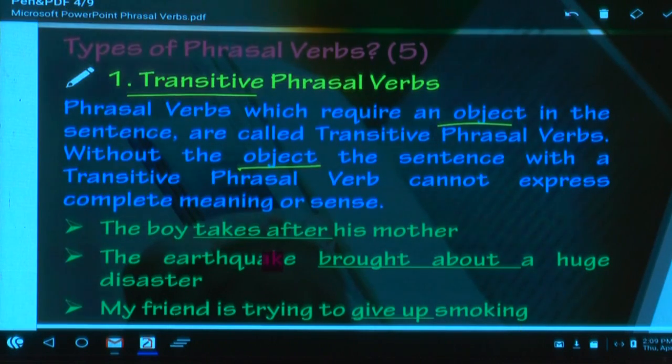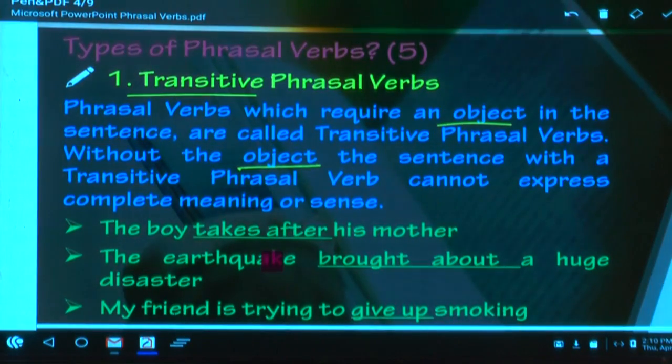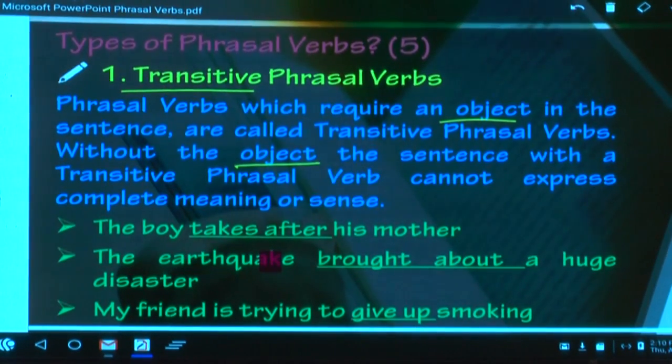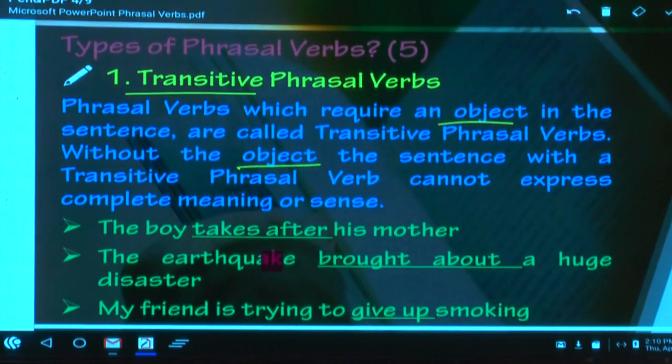But a lot of students don't know how to find out the object. Please listen very carefully. A lot of beginners are there. What is a transitive verb? A transitive verb is one which can take an object. That is easy to understand. But how do you find out? First you have to know the position of an object. An object comes after a verb. But every word after a verb need not be an object. Obviously you get the doubt: how do we find out whether the word after a verb is an object or not? There is a way to find out.